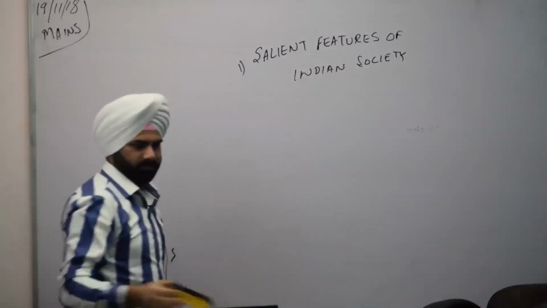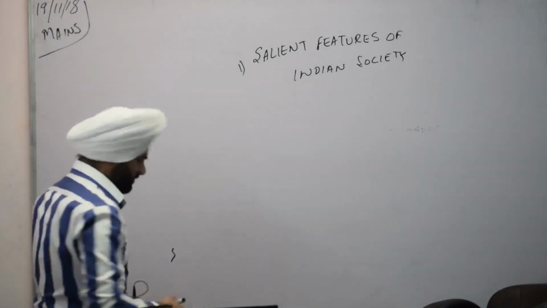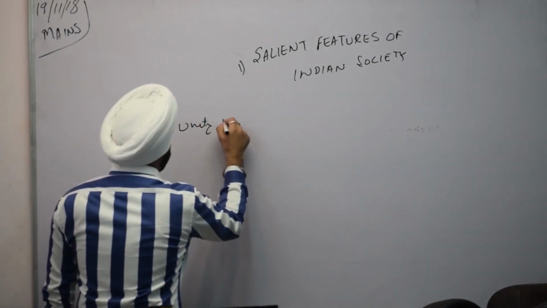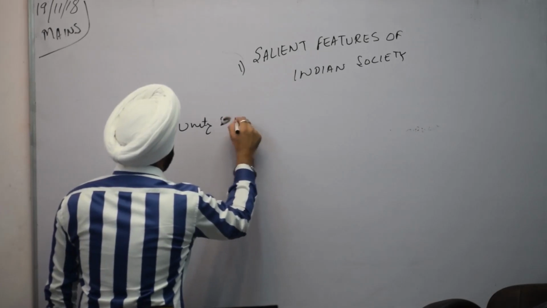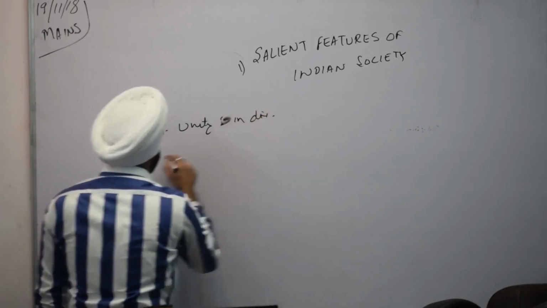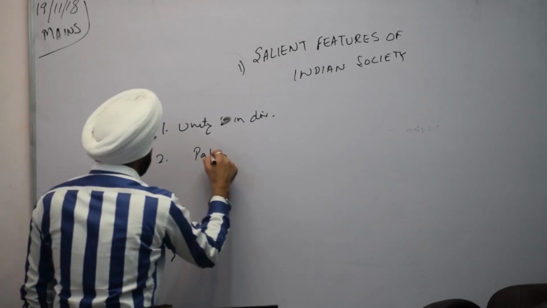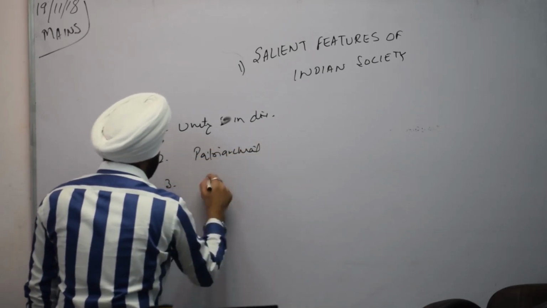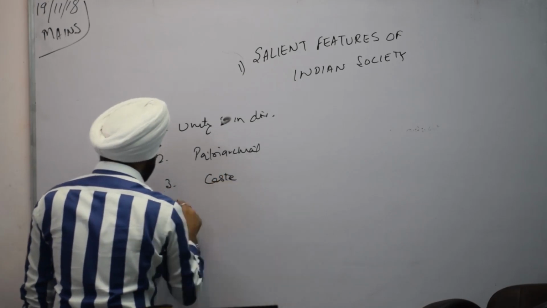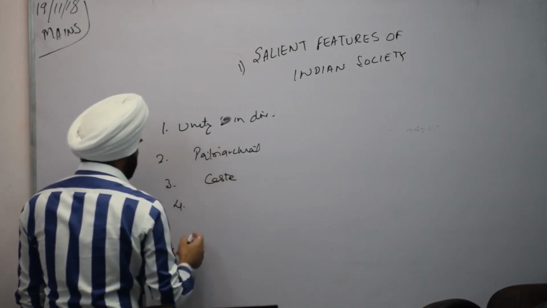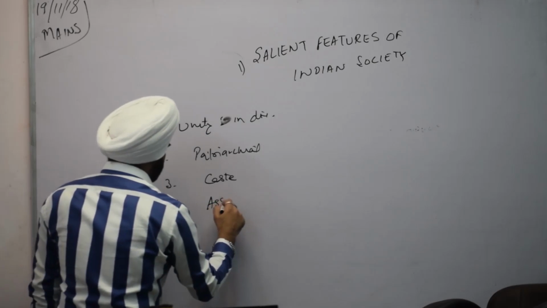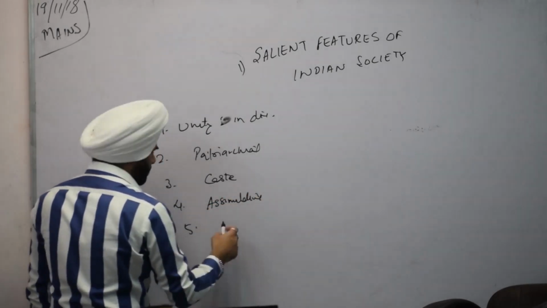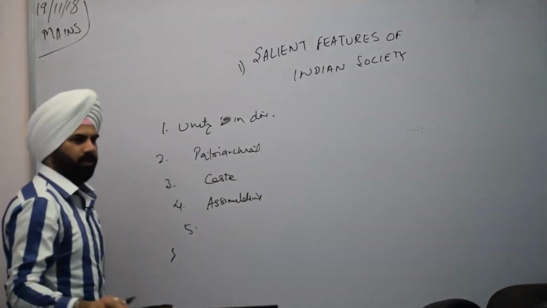Hierarchical in nature, caste and creed. One by one. Hierarchical in nature. Unity in diversity. Patriarchy. Caste being dominant. Kinship. Kinship, purity and pollution.